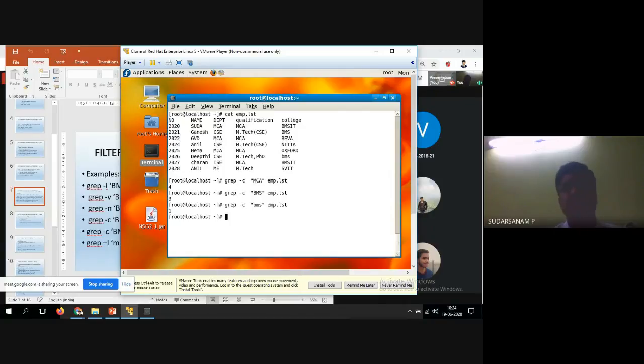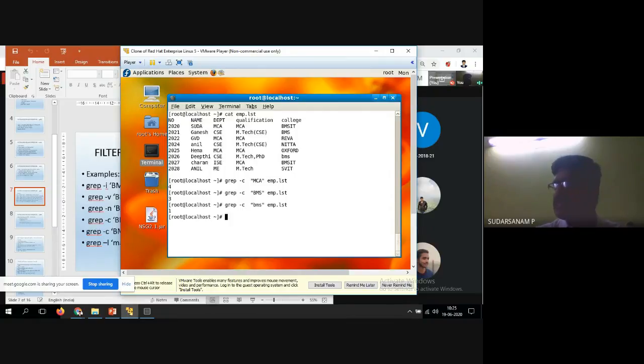So that is the way of counting how many times it has appeared in a particular file, a particular name, or a particular designation or department, whatever it may be. So what you want to search is nothing but the count, how many times it is present in that particular file. So now another one is called minus c BMS emp.lst.